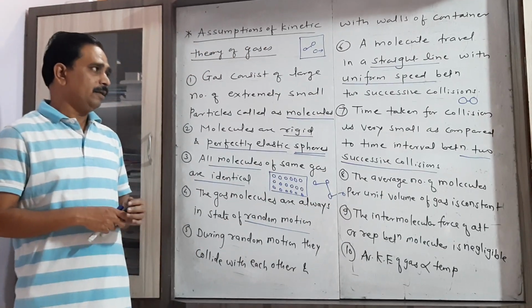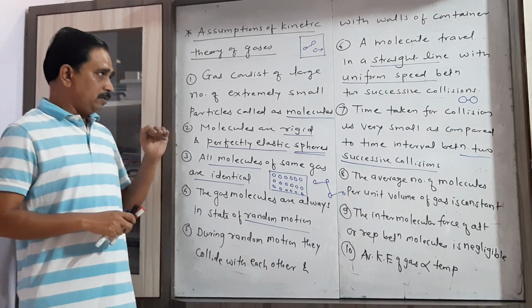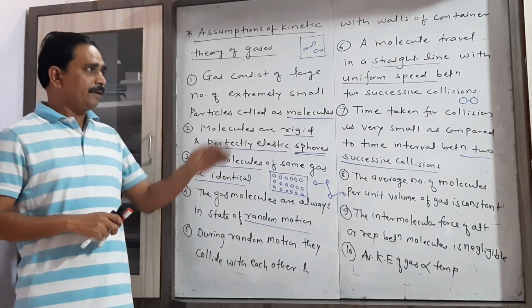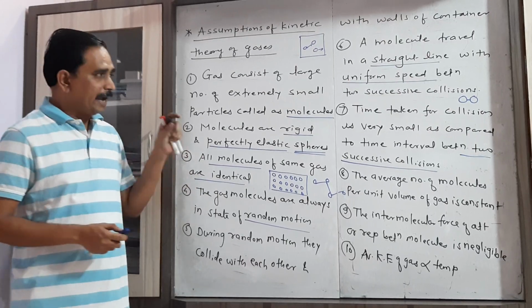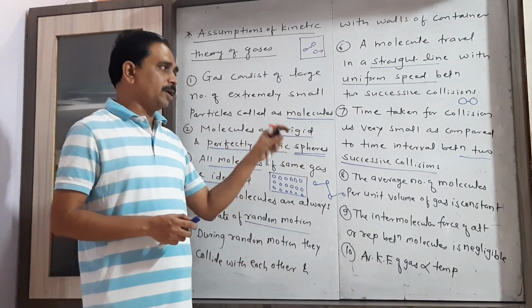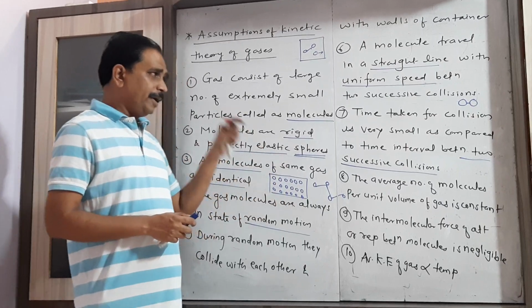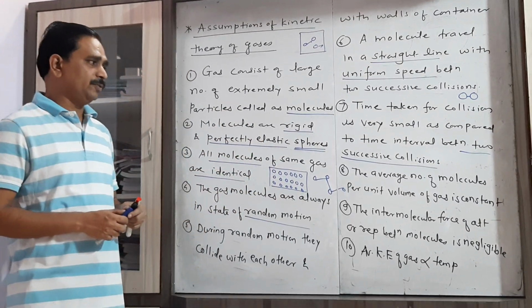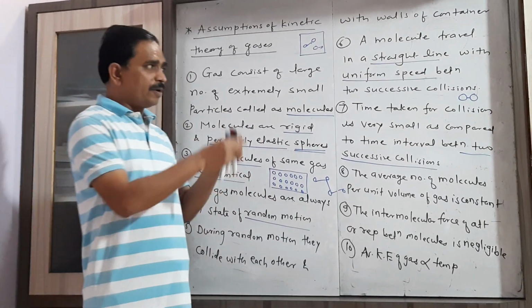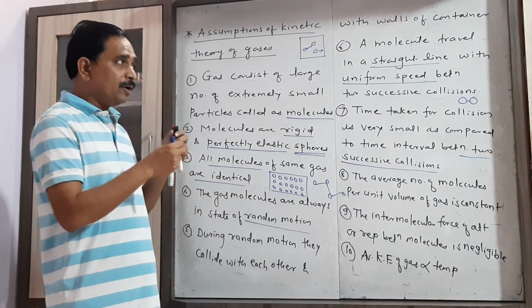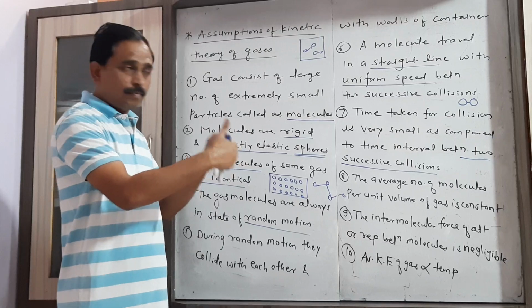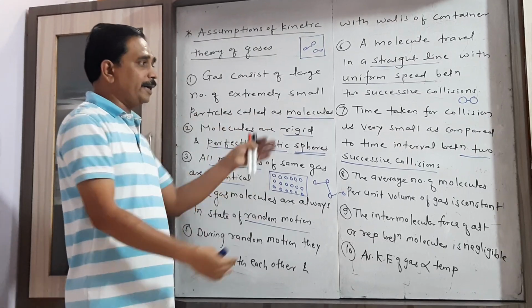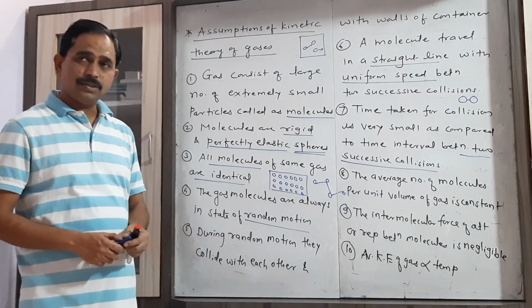That's why the time taken for collision is very small as compared to the total time interval between two successive collisions. It means they meet for a very small time during the collision, rather than the time taken by the gas molecule between their two successive collisions.